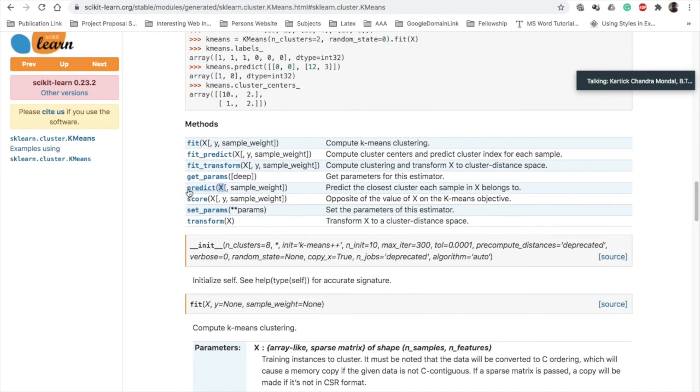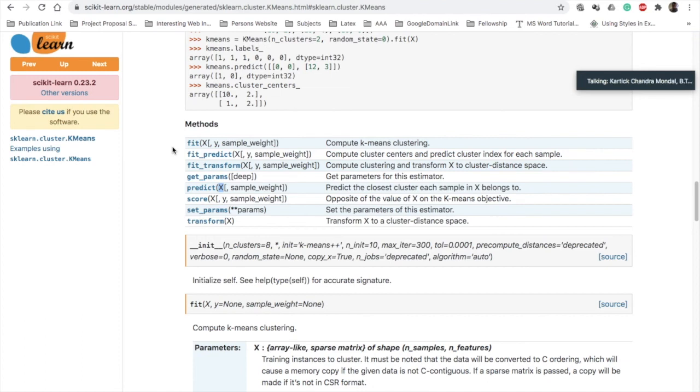If you want to combine fit and predict together, you have the fit_predict function, which at the same time runs the algorithm and predicts which cluster a particular point belongs to. So you can either use fit and predict separately or fit_predict together. Similarly, fit and transform separately or fit_transform together. Each of these functions has its own requirement. Here I have used fit and predict to show you how you can fit the algorithm on a particular data set and see how well it fits the data set.